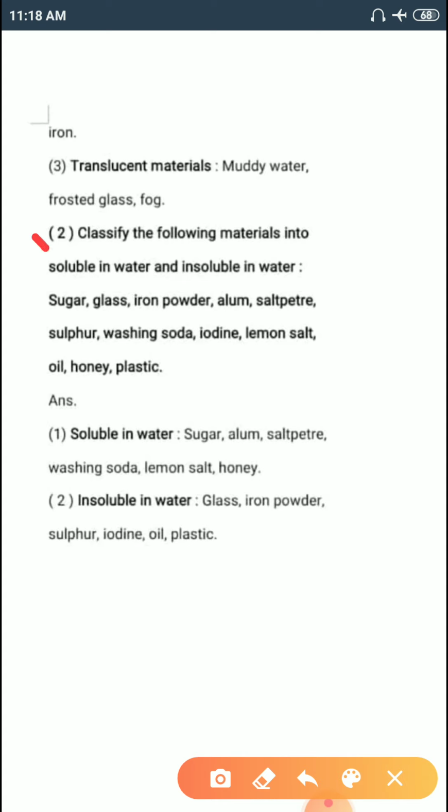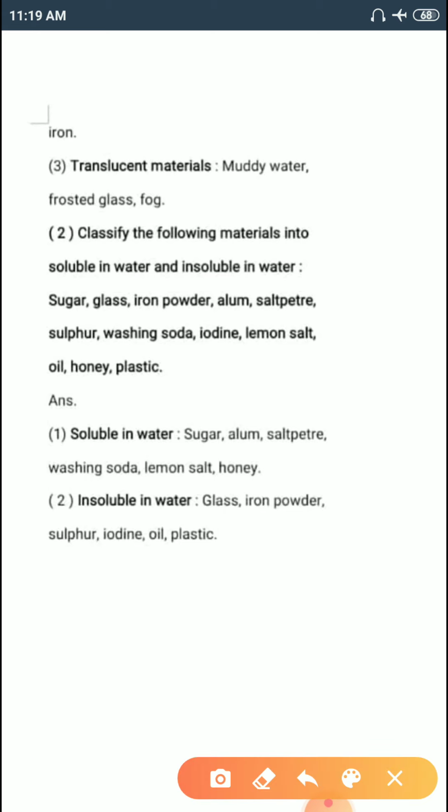Now, our second question is to classify the following materials into soluble in water and insoluble in water. Soluble in water means the objects or materials mix well in water, and insoluble in water means the materials are not mixed with water.